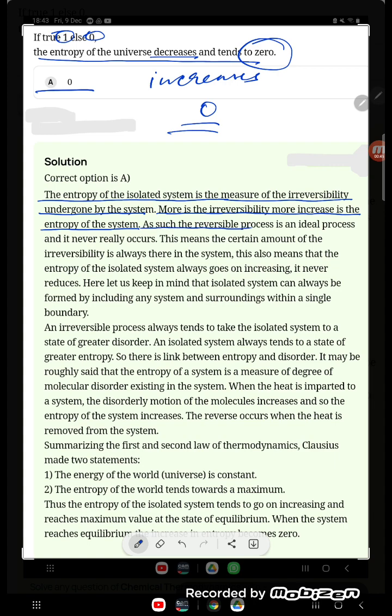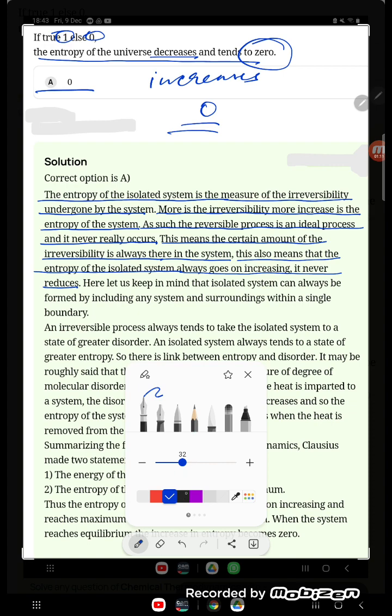As such, the reversible process is an ideal process and it never really occurs. This means a certain amount of irreversibility is always there in the system. This also means that the entropy of the isolated system always goes on increasing. It never reduces. So that is the point we got to know, student.